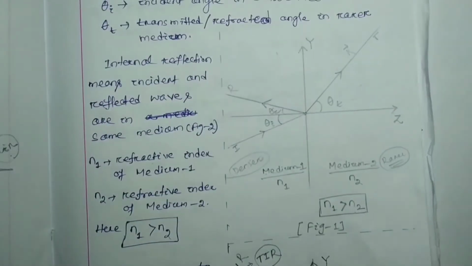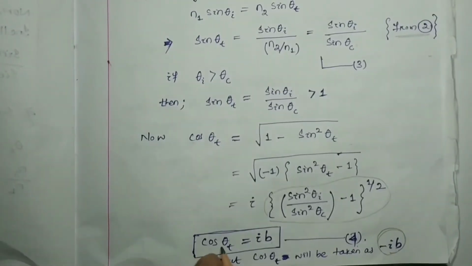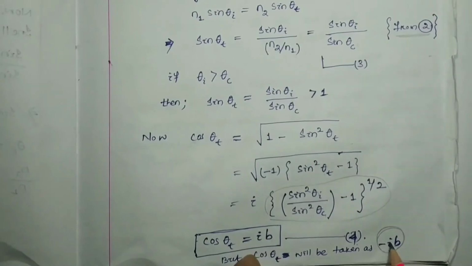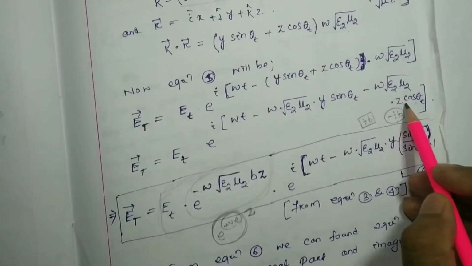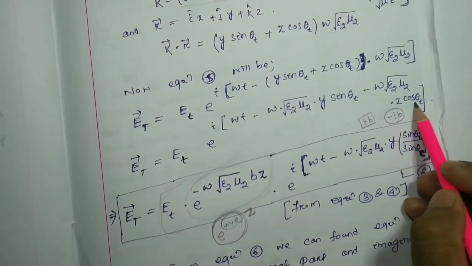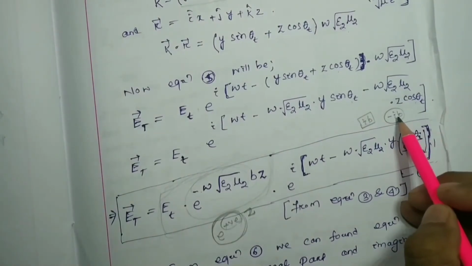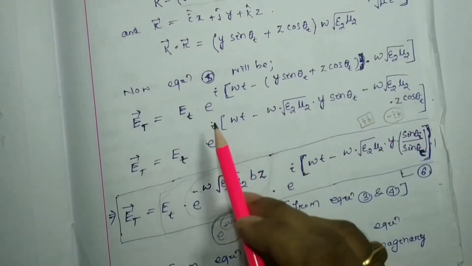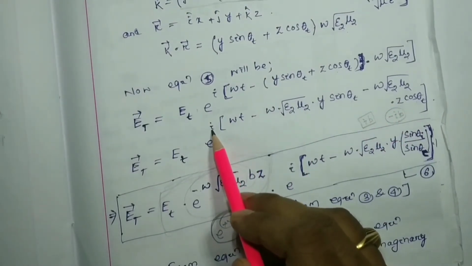So hence, only for that we considered the imaginary cos theta t, but instead of i we considered minus i. Here, if I consider cos theta t as minus ib, here minus plus ib multiplied with i gives minus 1.